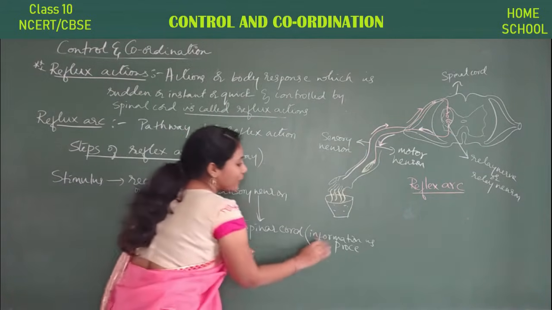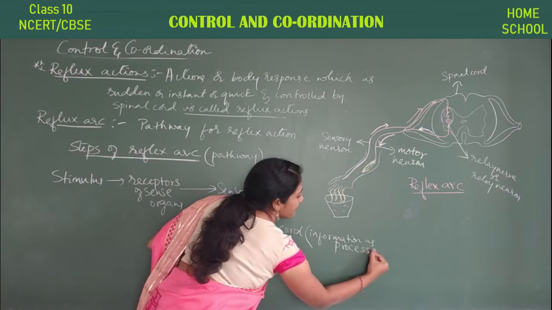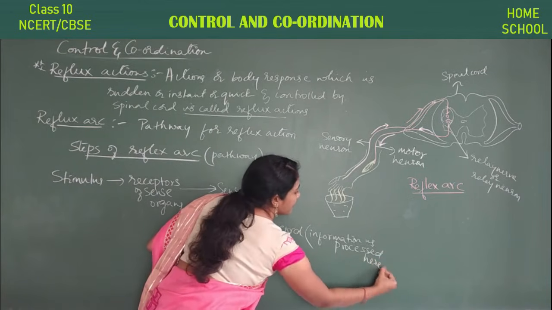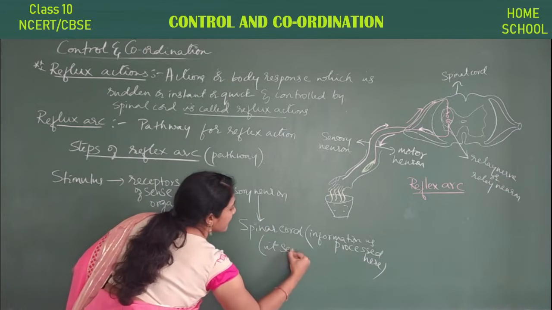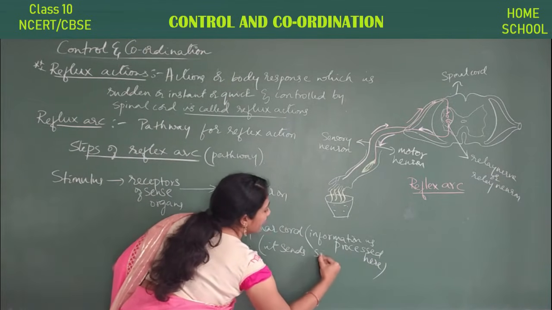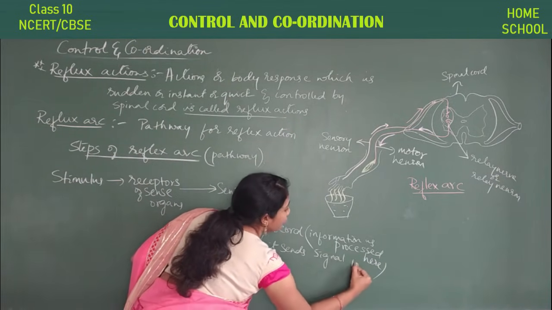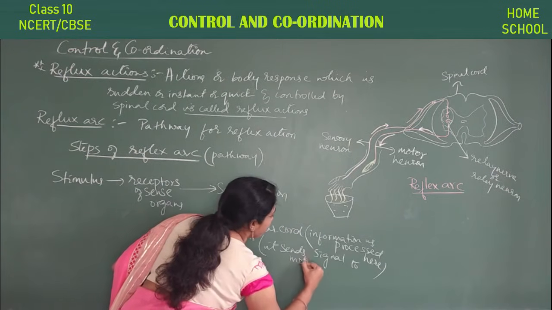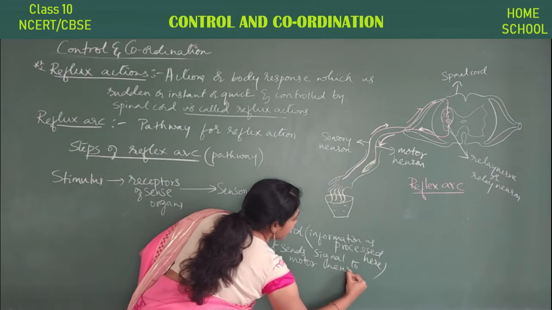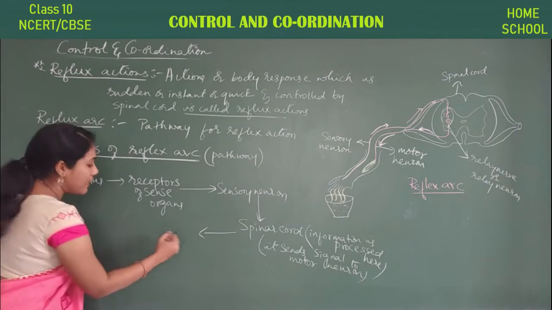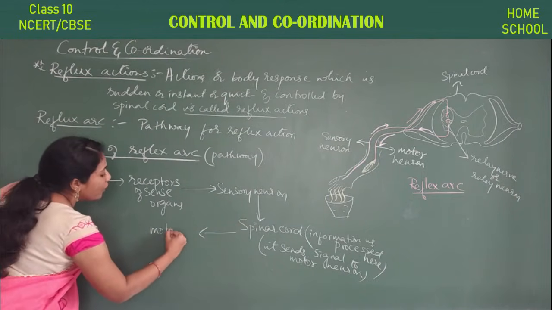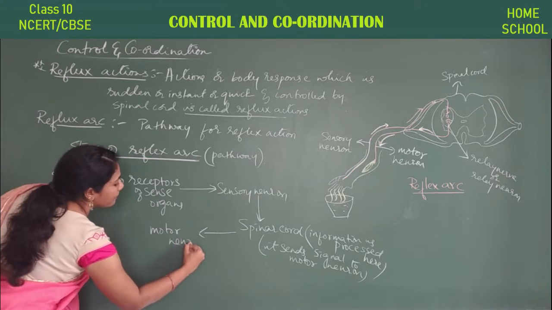That is what we call the information being processed here, and it sends a signal to the motor neuron. So information or signal is later passed to the motor neuron.